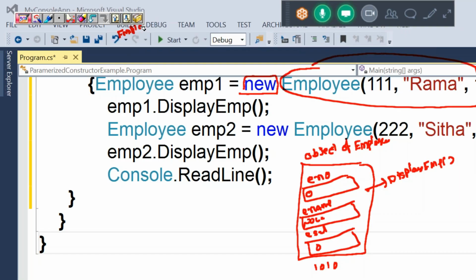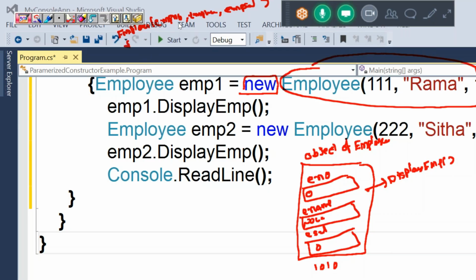I am writing a shortcut. The parameter name is empsal. In my code also I have written empsal only. Okay, fine. Now this is the constructor code.